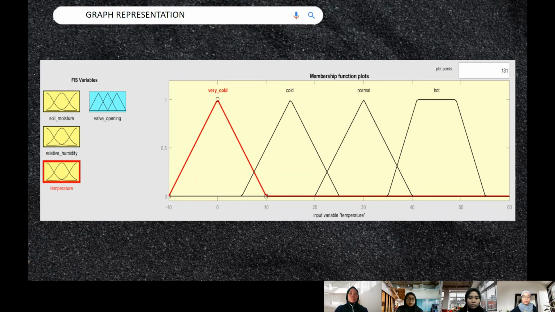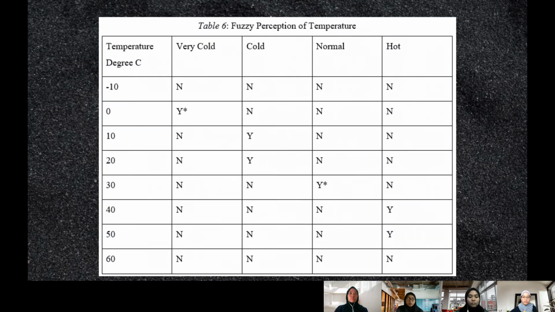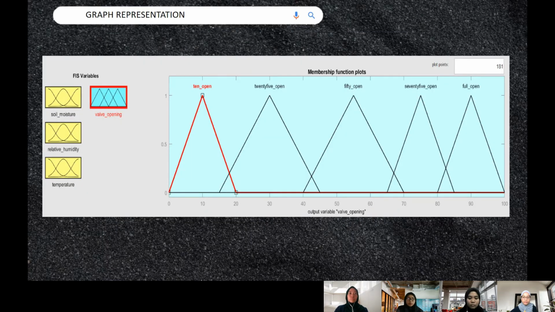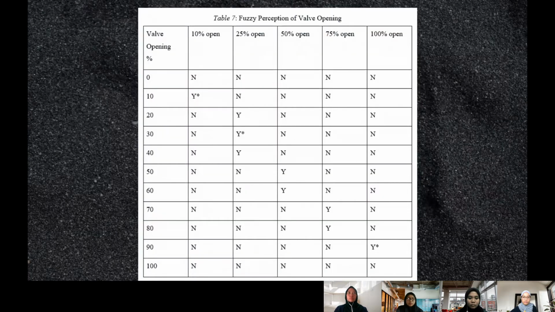For the graph representation of temperature, all the values have a triangular shape except for the value hot, which is in a trapezoidal shape. This is the fuzzy perception of temperature. For the graph representation of valve opening, all the values have a triangular shape. And this is the fuzzy perception of valve opening.